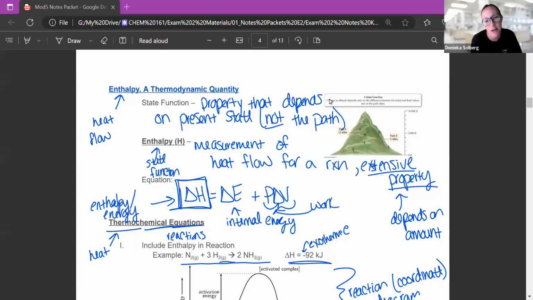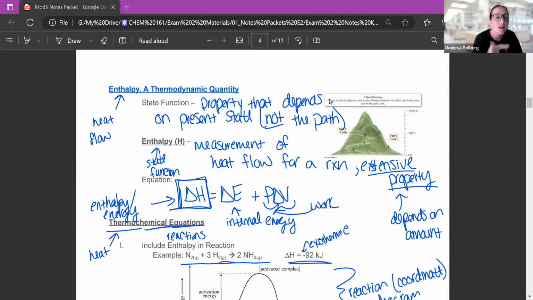Now that we've established that energy can't be created or destroyed, it has to go from one place to another place. We're going to focus more on that amount of energy, and we are going to call that enthalpy. So any energy associated with heat for a chemical reaction, not a phase change, sorry, is called enthalpy.